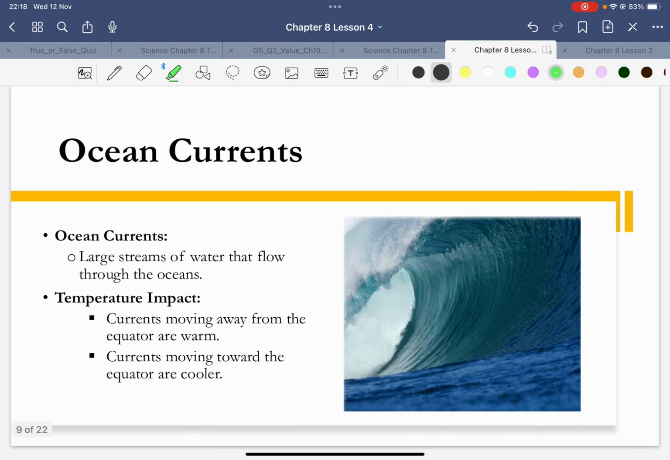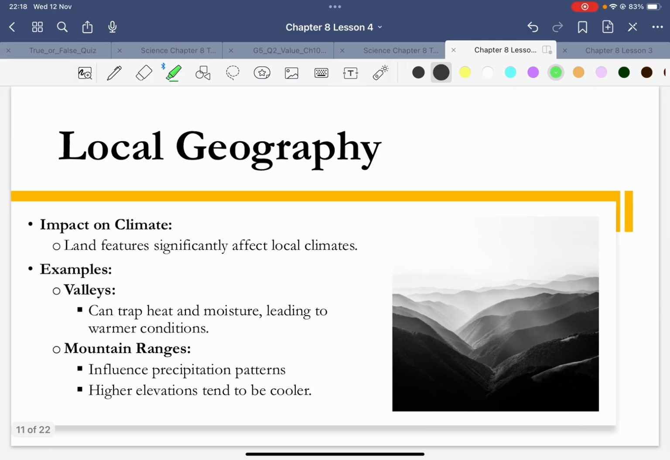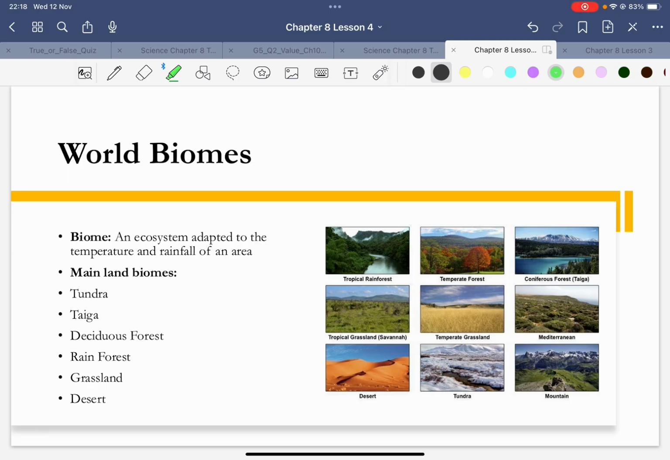this is the ocean current, global warming. No, this is global wind. So I'm only focusing on what's coming out on your test, yeah? Okay, biome there.